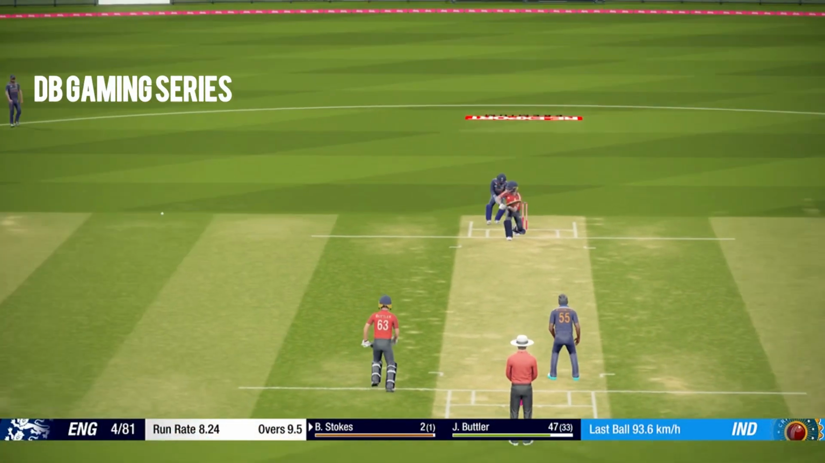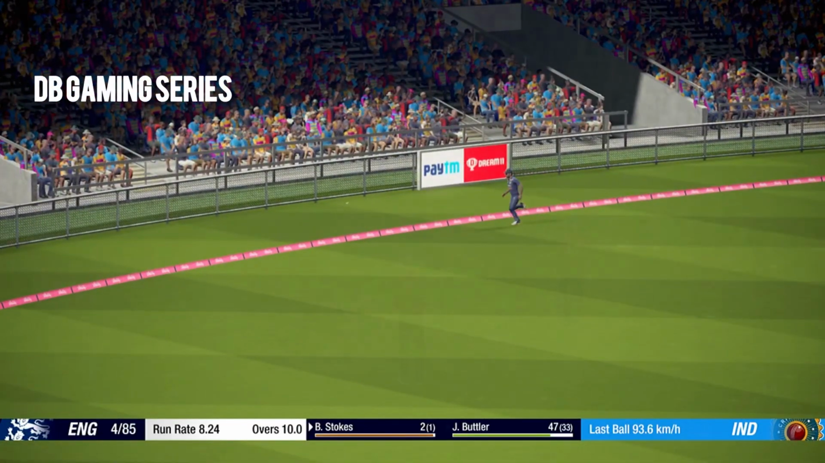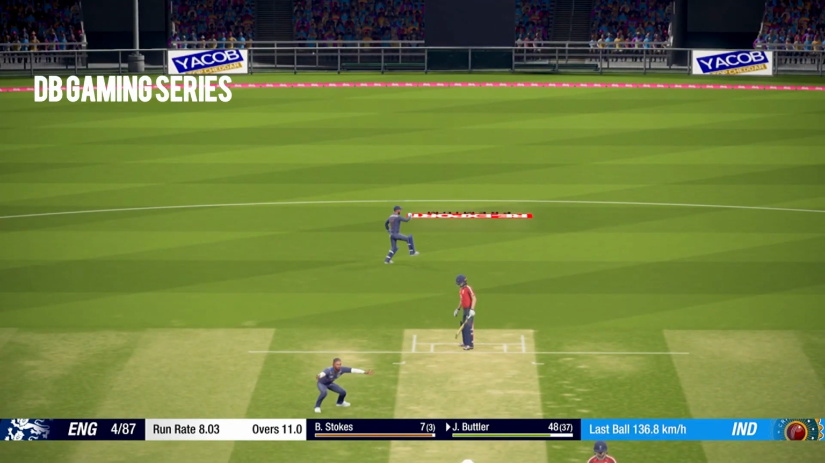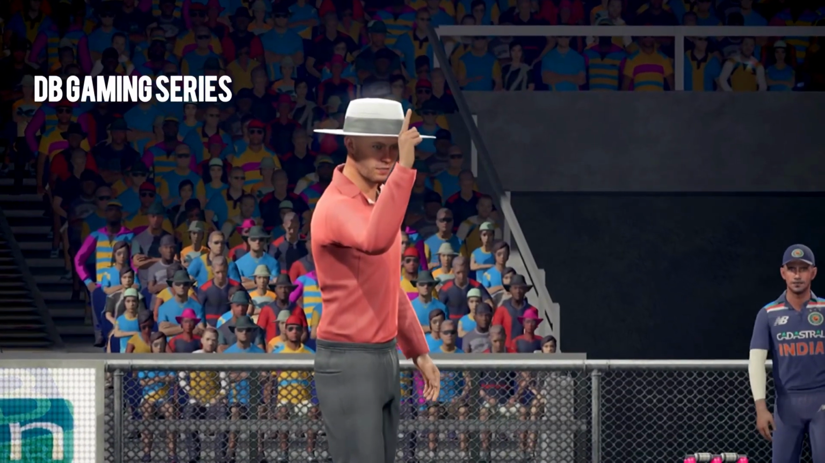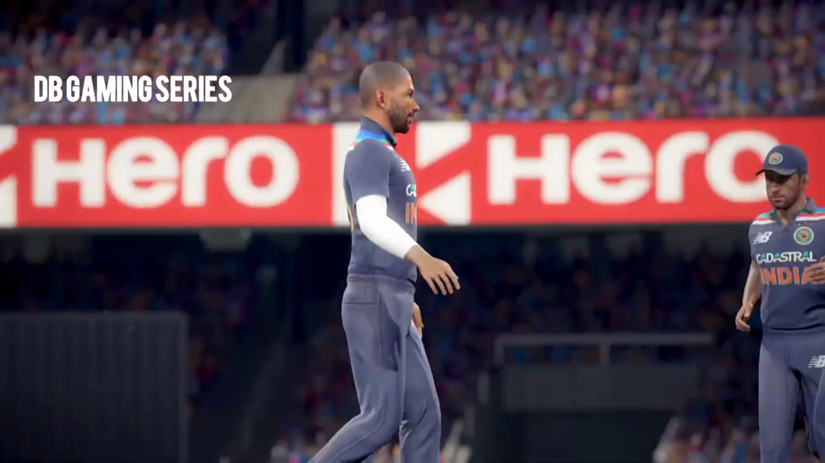Ben Stokes, 2 of 1 on the pads and flicked away to the boundary. Brilliant timing and placement. Josh Butler 48 and goes. Oh, he's nicked it. And a brilliant take by Rishabh Pant. Once again, he has been outstanding as Hardik Pandya gets his first wicket in the match.